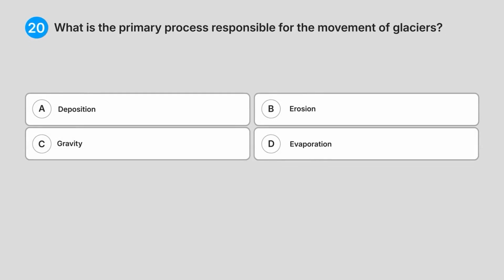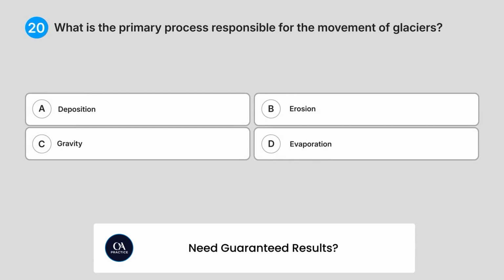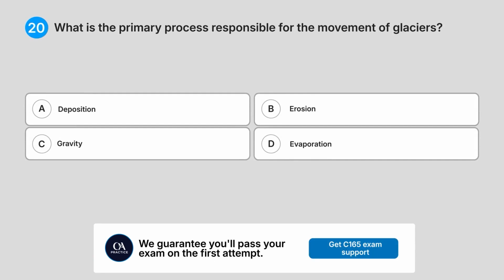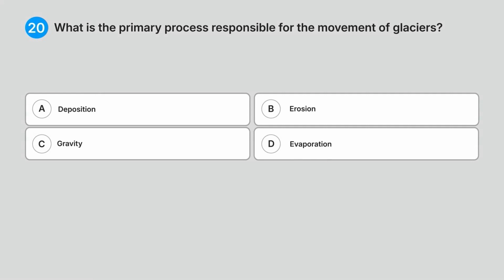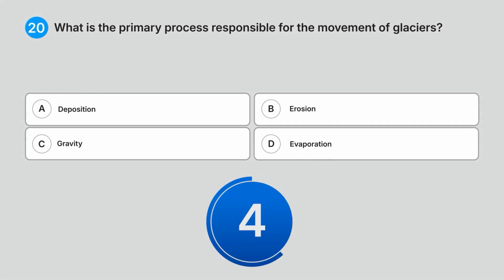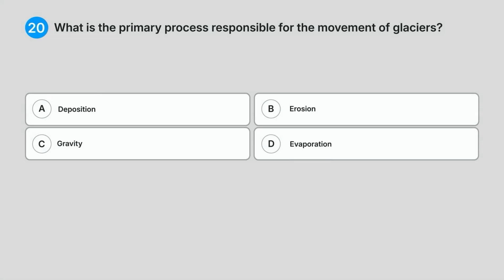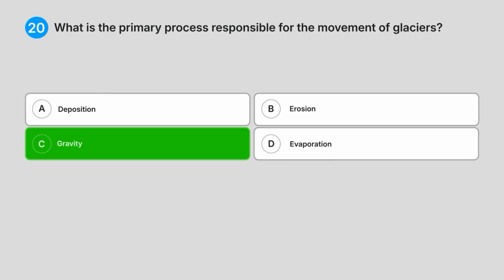20. What is the primary process responsible for the movement of glaciers? A. Deposition. B. Erosion. C. Gravity. D. Evaporation. Can you guess the answer? Correct answer, C. Gravity.